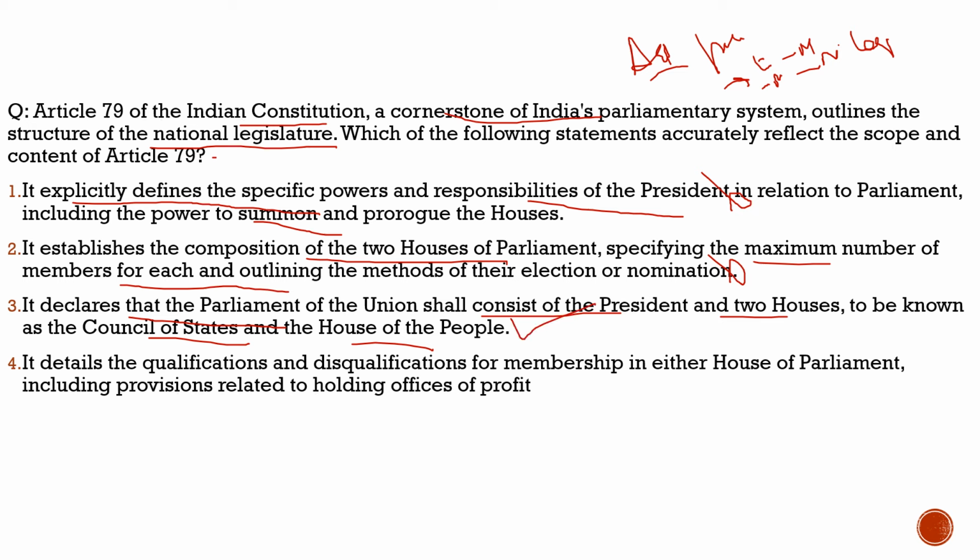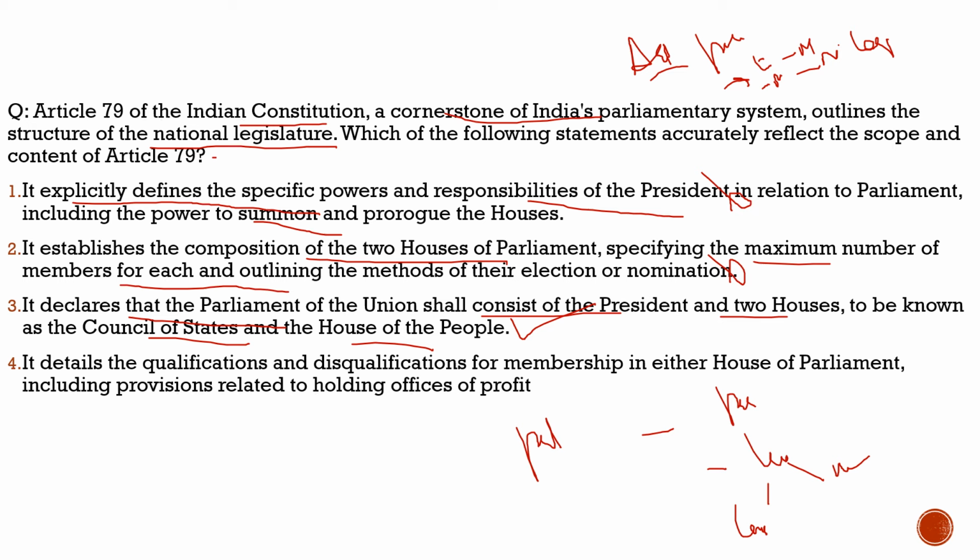So here we understand the Articles of the Parliament. What does it consist of? It consists of the President and the two houses. One is the Council of States, which is also called Rajya Sabha, and another is the House of the People, which is called Lok Sabha. From today we will learn what the legislative powers enjoyed by the president are. Today's lecture was basically about Article 79, what the Parliament is, what the national legislature looks like.